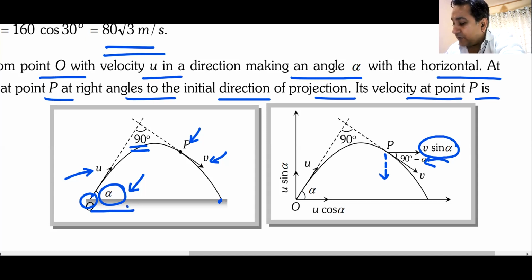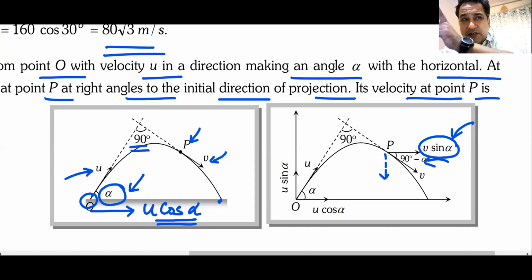Here the horizontal component was U cos alpha. Now the horizontal component is V sin alpha. Beauty, maths and physics. U cos alpha, V sin alpha, both are horizontal components.